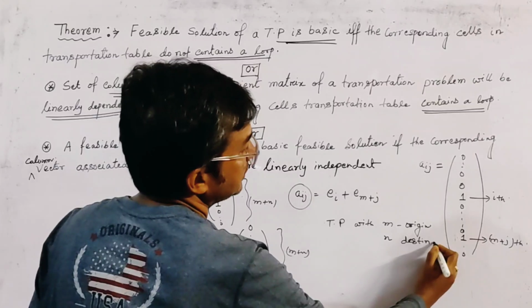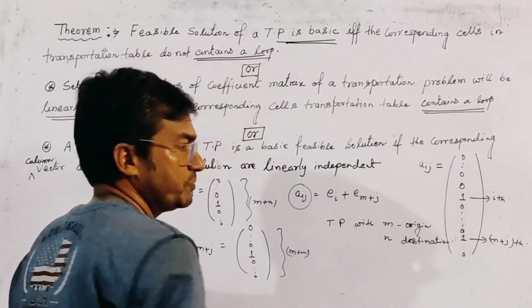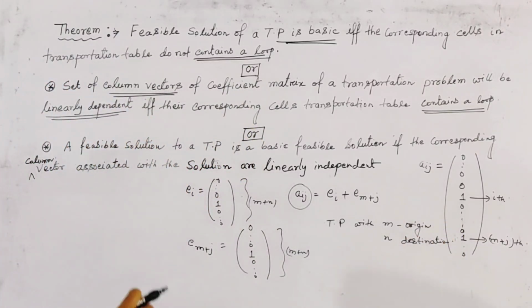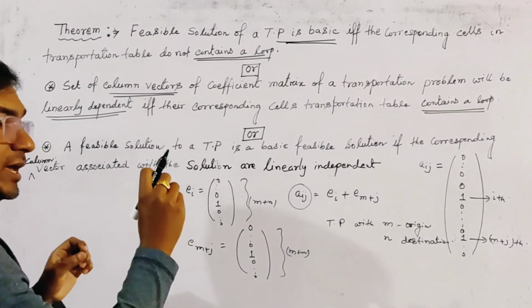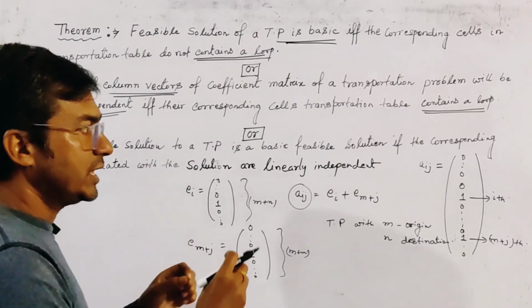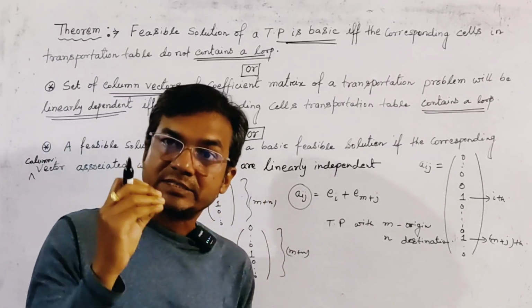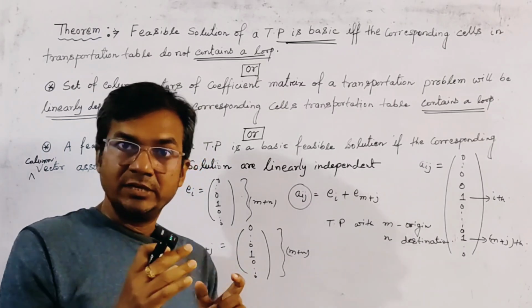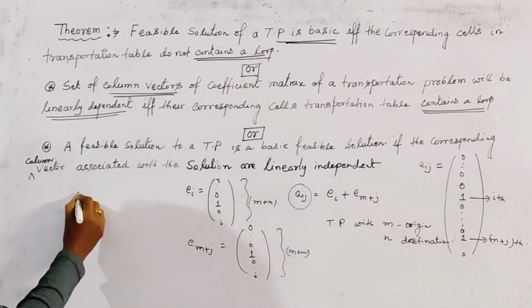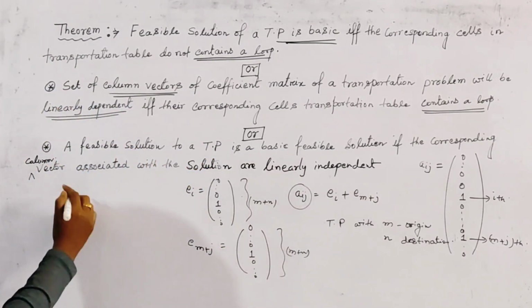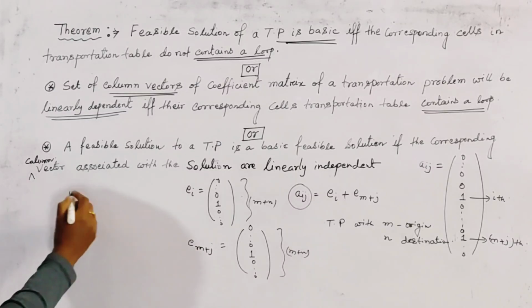Now we know that a loop, denoted by L, is a set of cells.